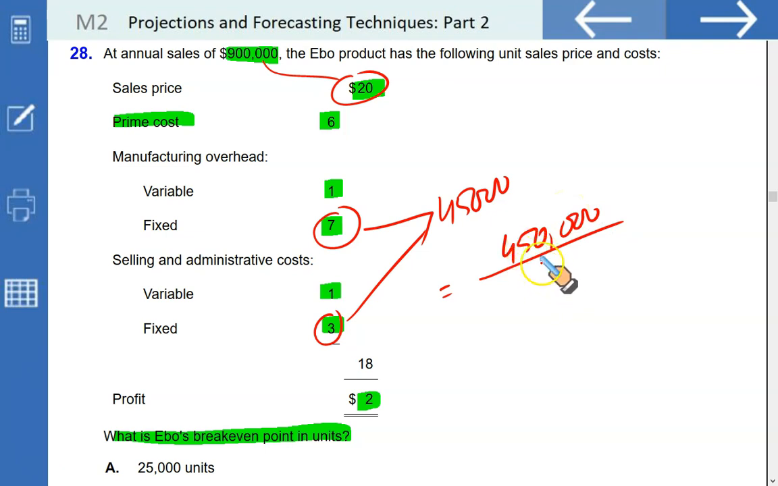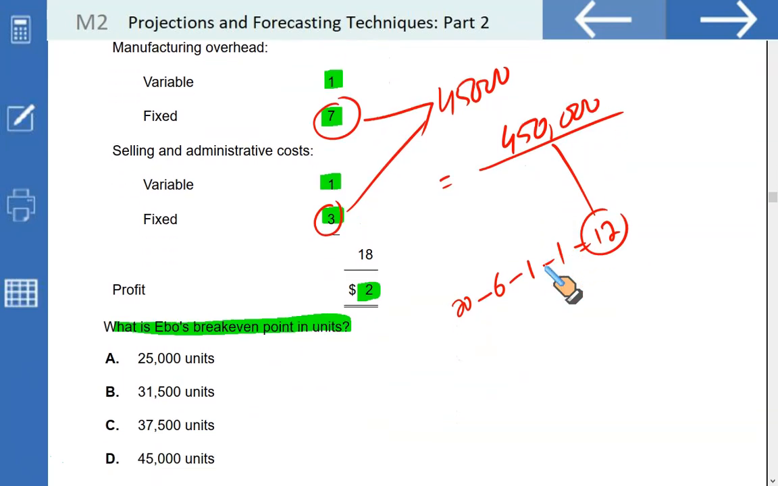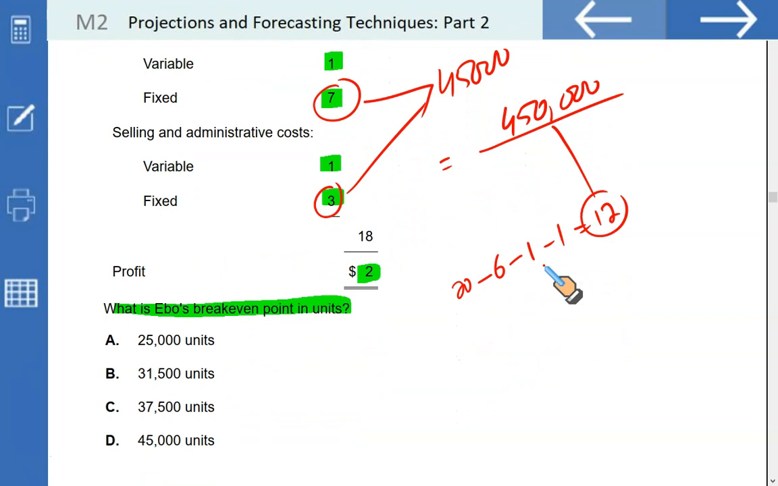You need to divide it by the unit contribution margin. How can you do that? 20 is the selling price less direct material, direct labor, that's the prime cost, less manufacturing variable, less selling and admin variable. So it's going to be 20 less 6 less 1 and 1, which gives you $12. Simply divide 450,000, the total fixed cost, by 12 and that should give you the break-even quantity. That is 37,500. That makes C the correct option.